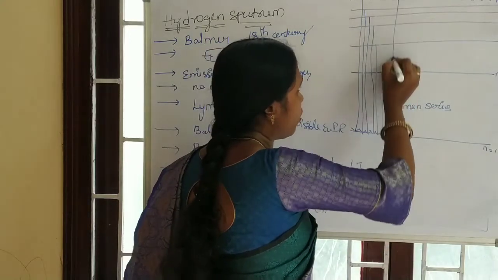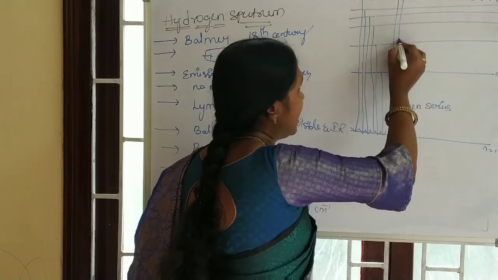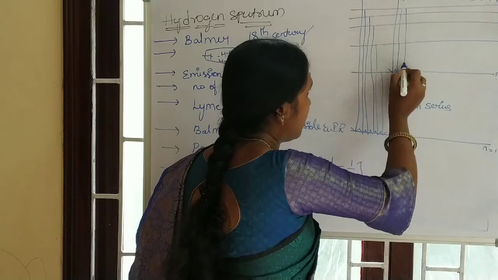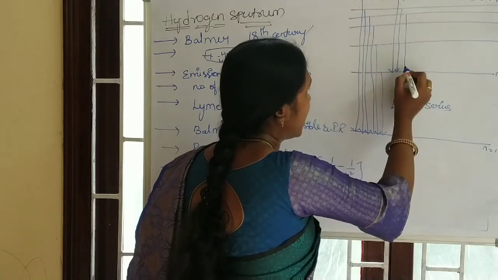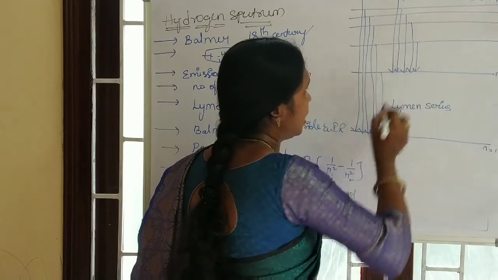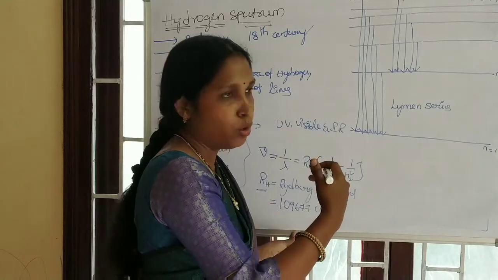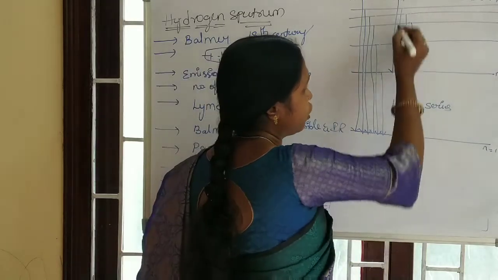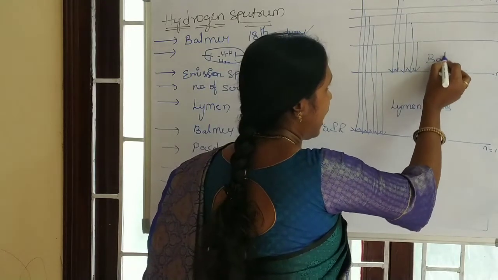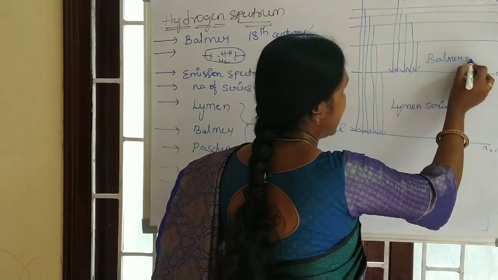If the electron is dropping from a higher energy state to the second energy level, that means from infinity to second, or 6 to second, or 5 to second, or 4 to second, or 3 to second energy level. If an electron falls from anywhere in the higher energy states to the second energy level, the series of lines observed is known as the Balmer series.